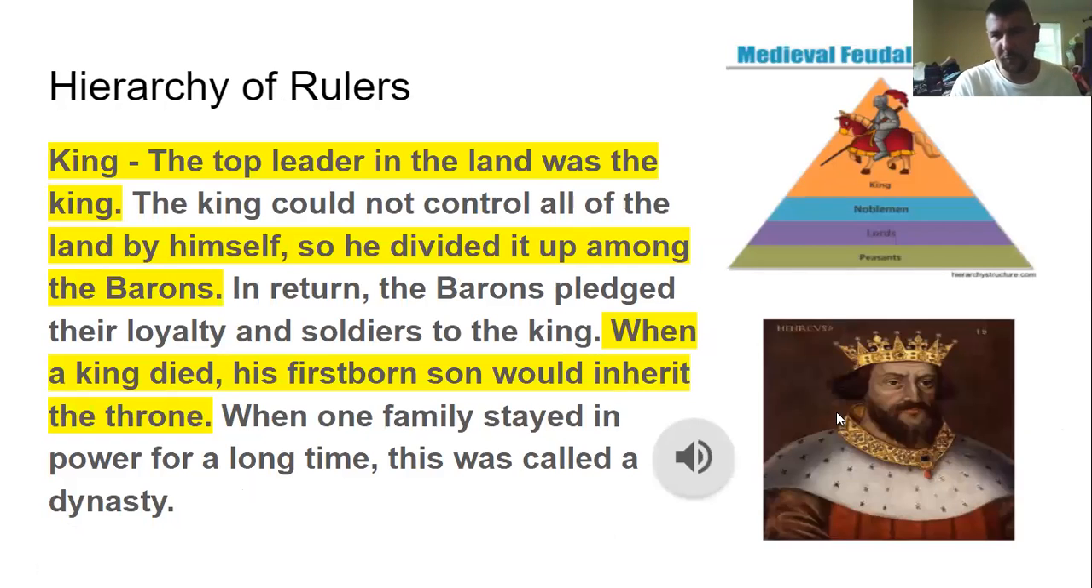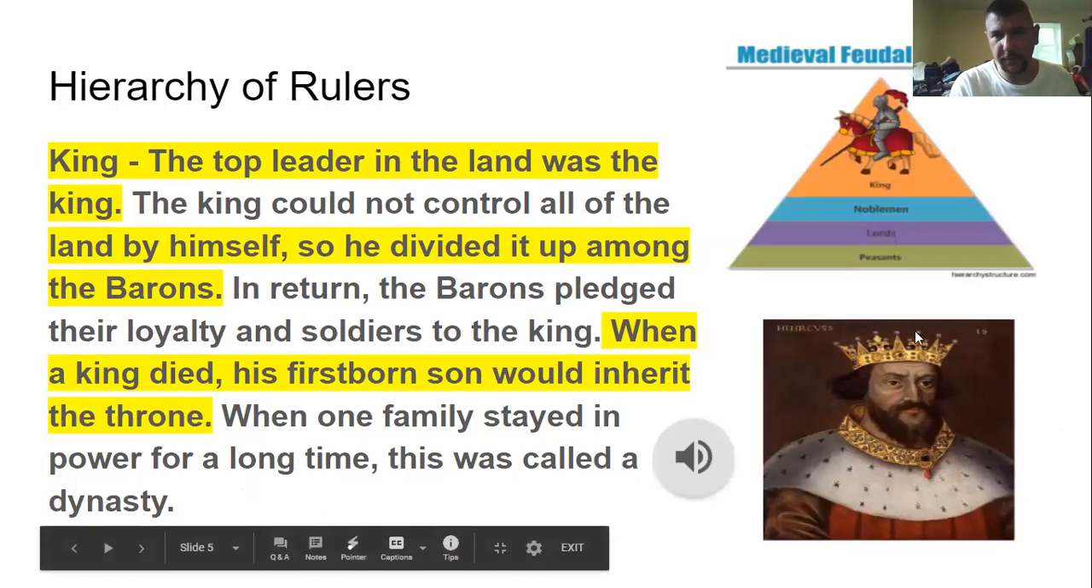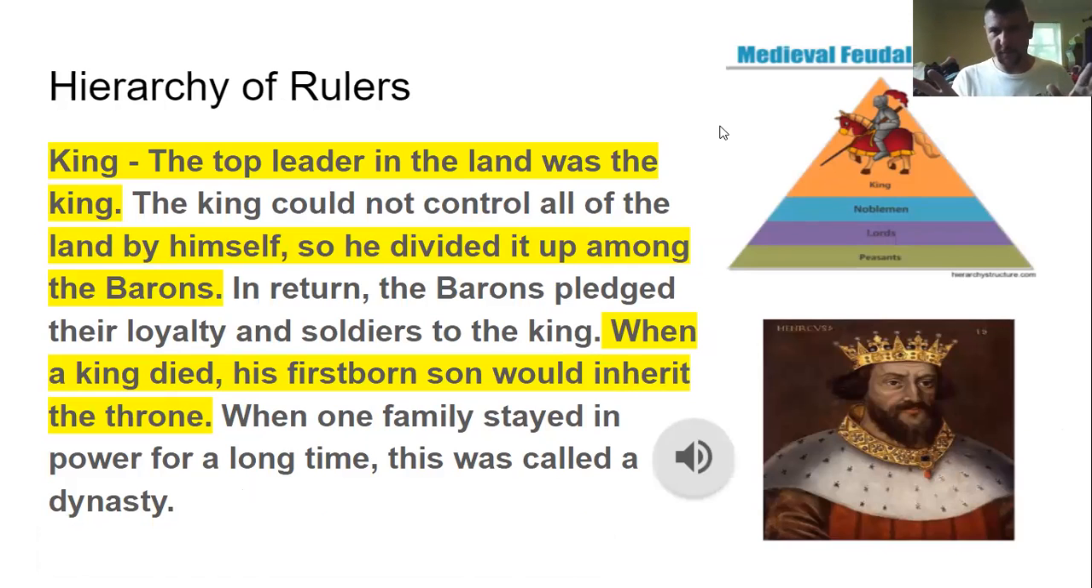At the very top was the king, this guy right here, the king wearing the crown. The king couldn't control all that land by himself, so he divided it up among barons. In return, the barons pledged their loyalty and soldiers to the king, and that's how it first started. Then the barons would divvy out land and expect services too. They would break up the land that the king gave them.